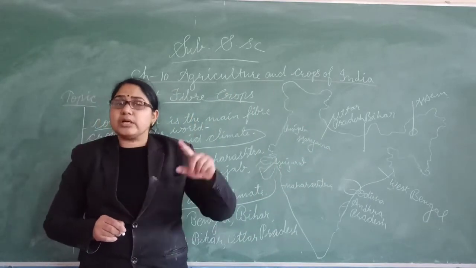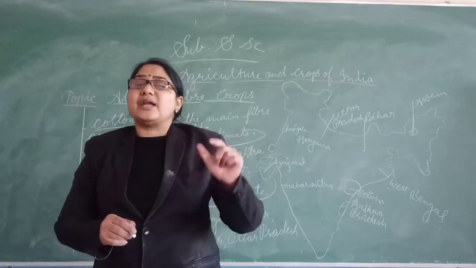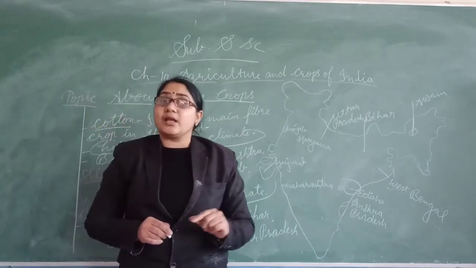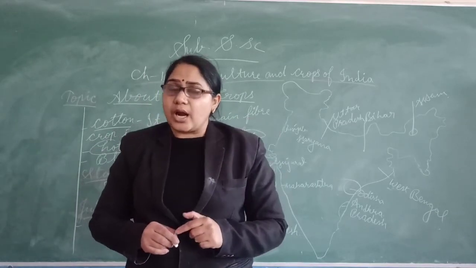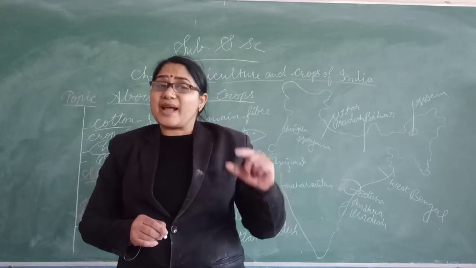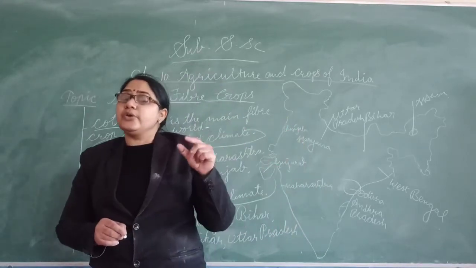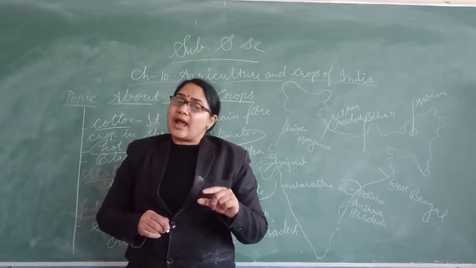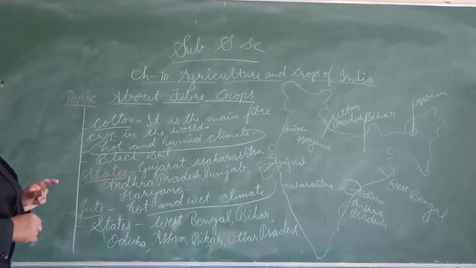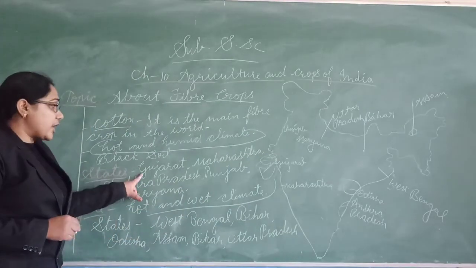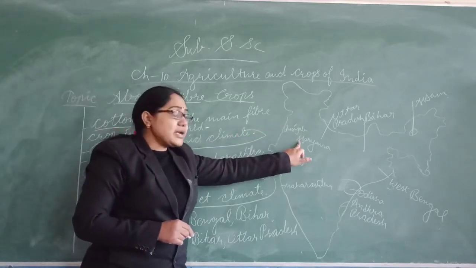It is clear about cotton and jute. Both fiber crops are very important in the world, and fiber crops are used to make clothes for various purposes. If you talk about cotton, black soil is the best for cotton cultivation, and cotton needs a hot and humid climate. And in which states is it found? Most of the cotton is grown in Gujarat, Maharashtra, Andhra Pradesh, Punjab and Haryana.